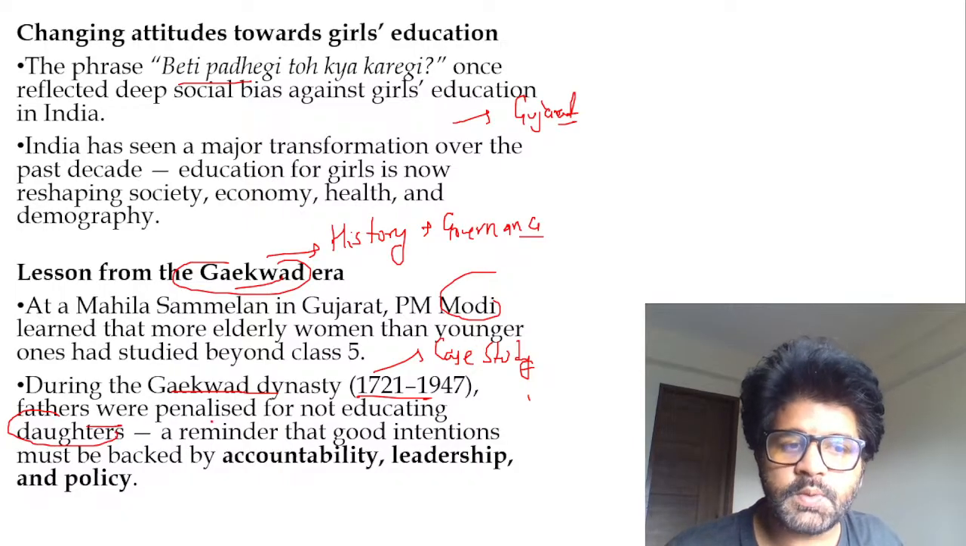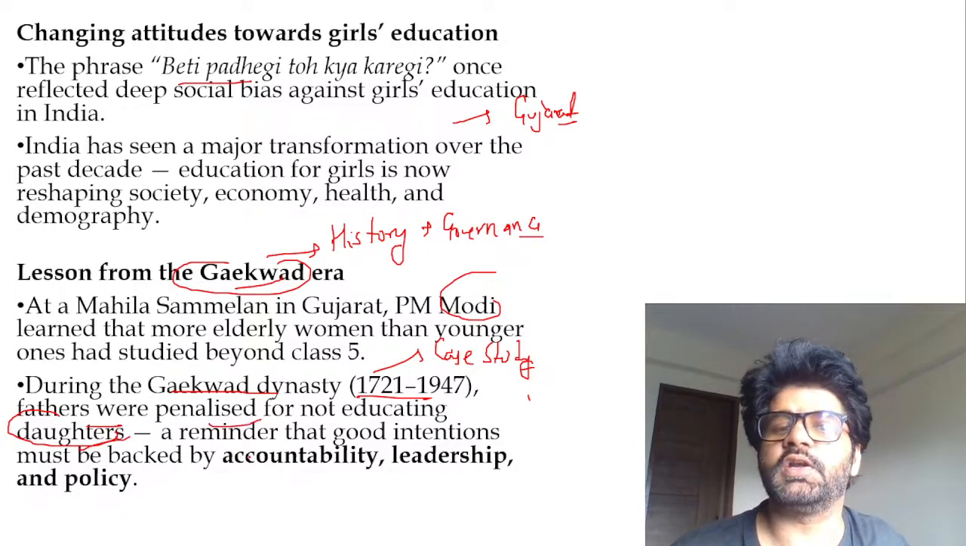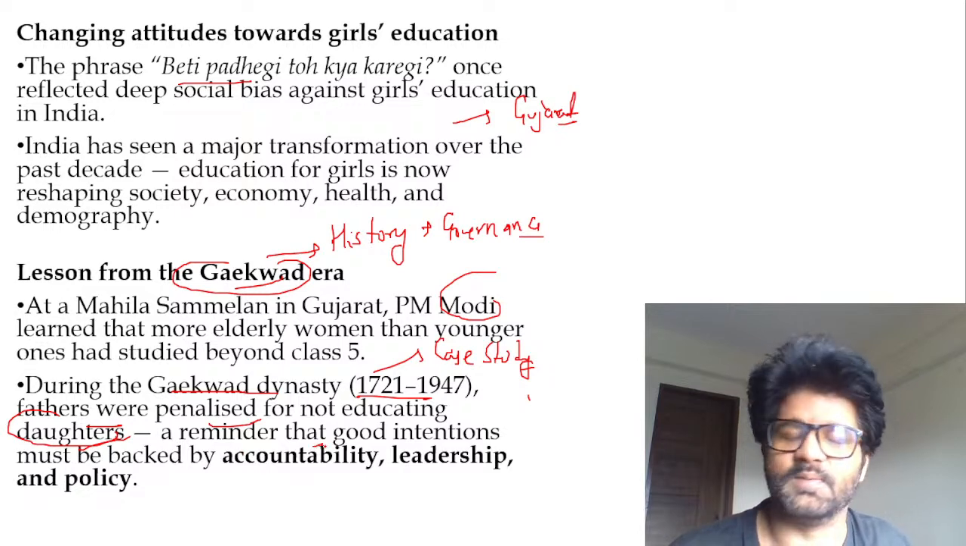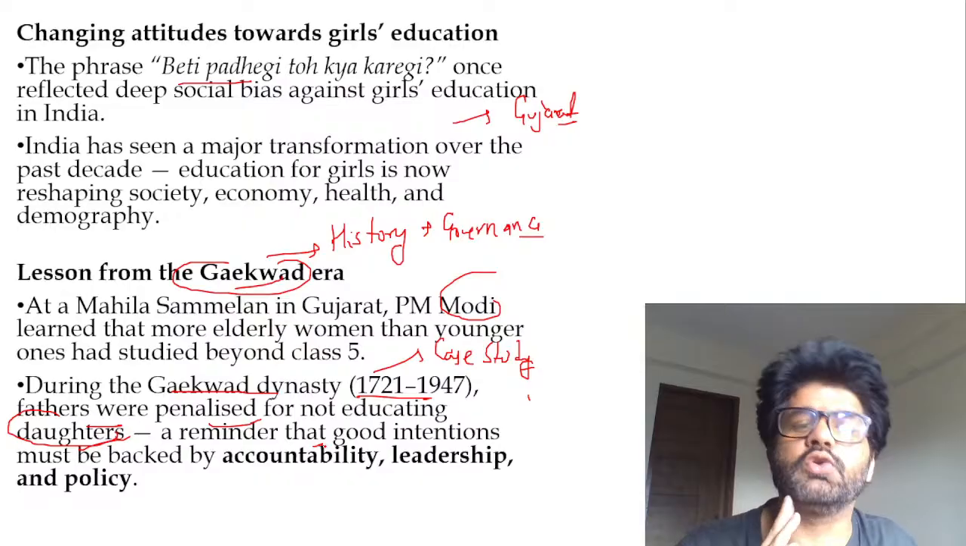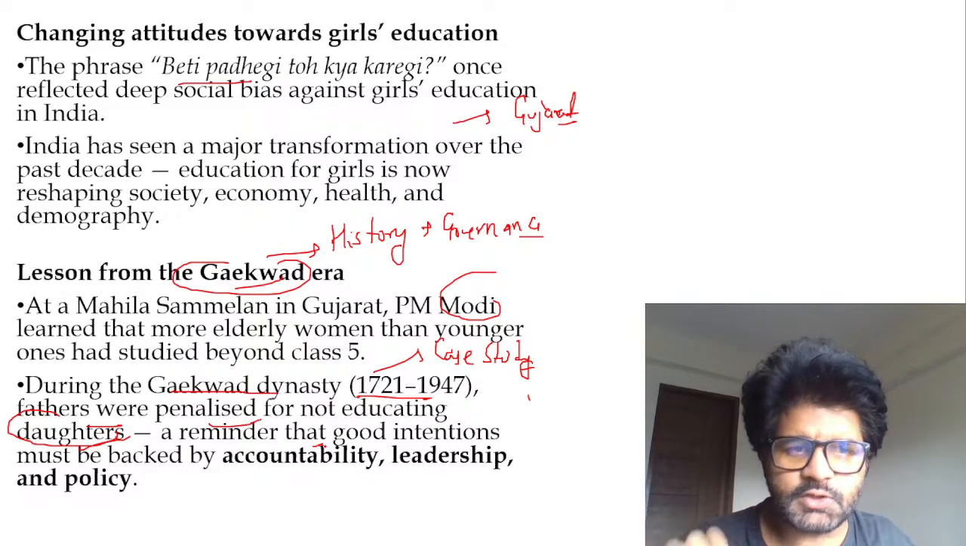In the Gaikwad dynasty, fathers were penalized for not educating daughters. So again, this is a good thing. Remember, penalized does not mean sent to 14 years of jail, but yes, why are you not educating your daughter? So these kinds of things actually work.